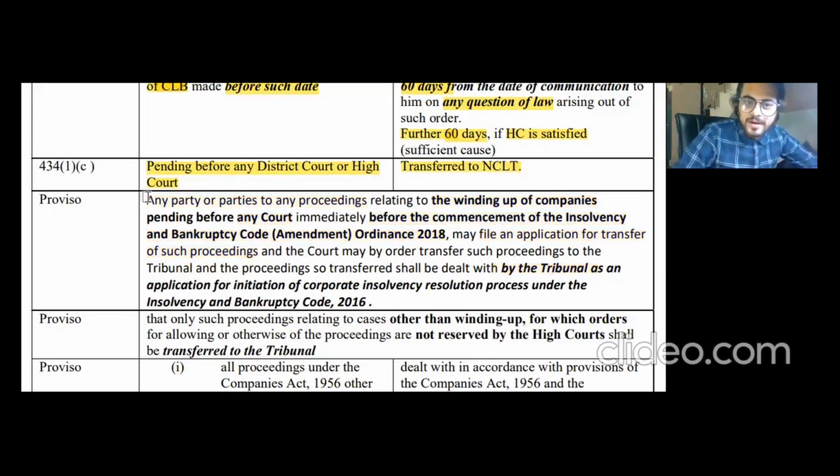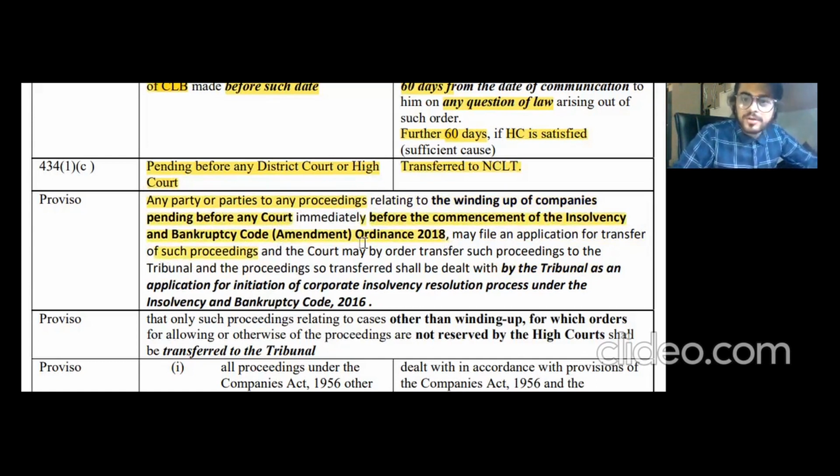So yes, basically it says that any party or parties to any proceedings relating to the winding up of the companies pending before any court immediately before the commencement of the Insolvency and Bankruptcy Code Amendment Ordinance 2018 may file an application for transfer of such proceedings. So it is a section about the winding up of the company, and it says that if any